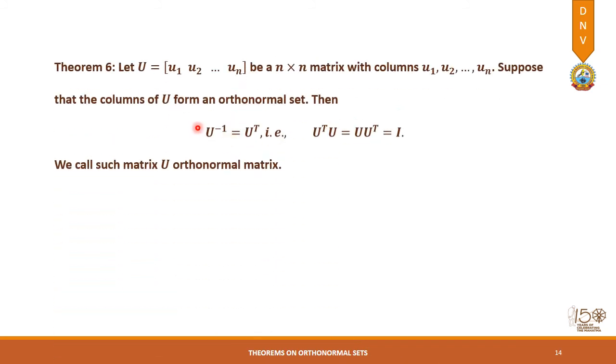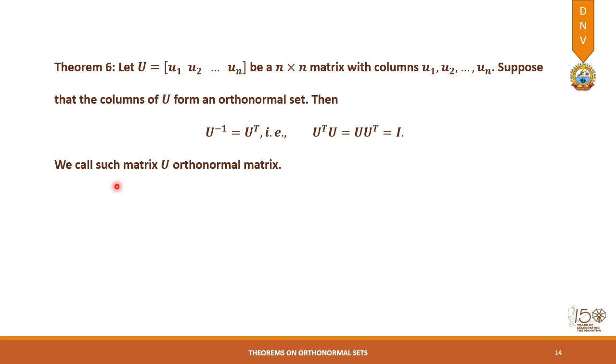Next we come to a very important theorem which relates linear algebra, or the vector spaces, with the properties of an orthonormal matrix. So if we are given a matrix U containing u1, u2, ..., un as column vectors, and suppose that the columns of U form an orthonormal set, that is all these vectors are orthonormal, then the inverse of this matrix will be equal to the transpose of this matrix.